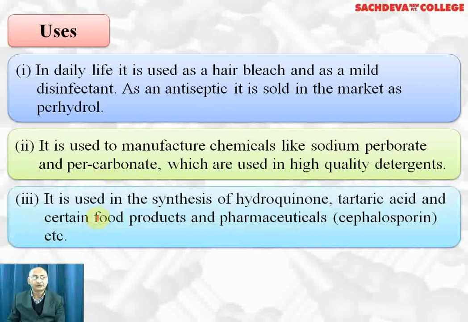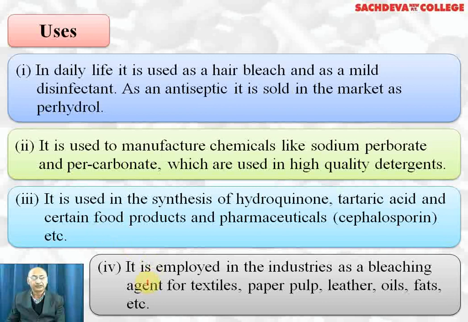It's also used for synthesis of hydroquinone, tartaric acid, and certain food products and drugs. Reason being that it's an oxidizing agent, therefore it can be used for the synthesis of these compounds. It is used in industries as a bleaching agent for textile, paper pulp, leather, oils, fats, etc.